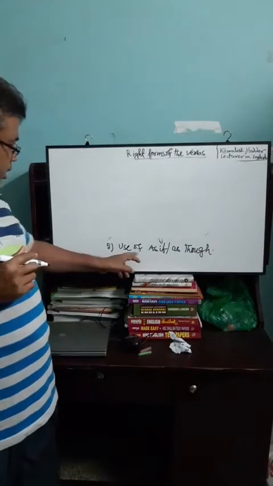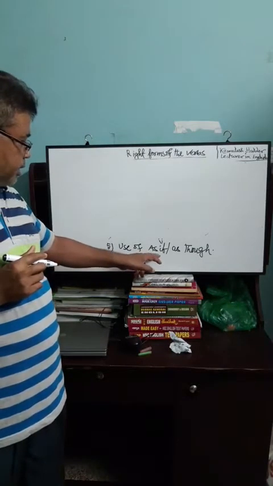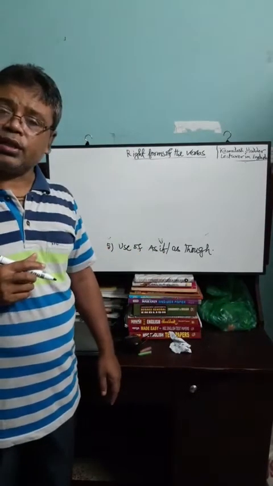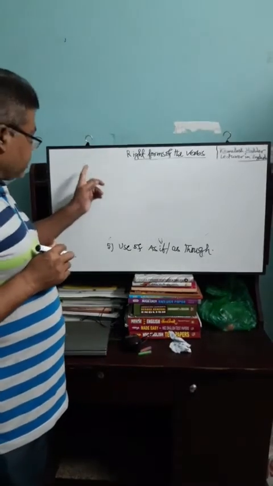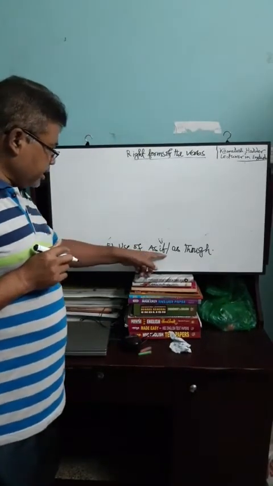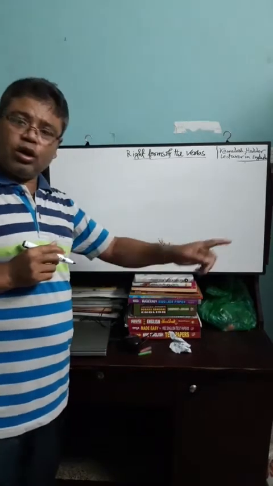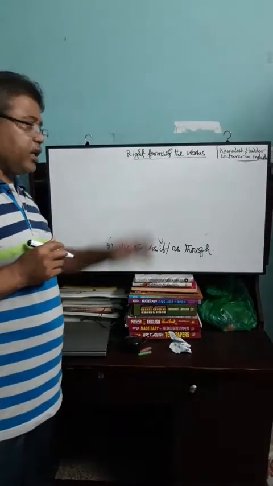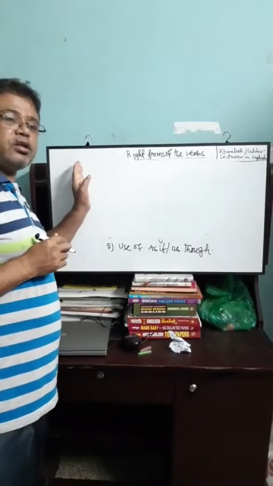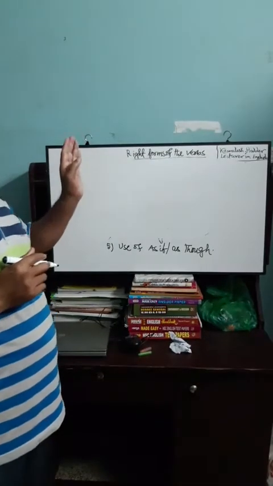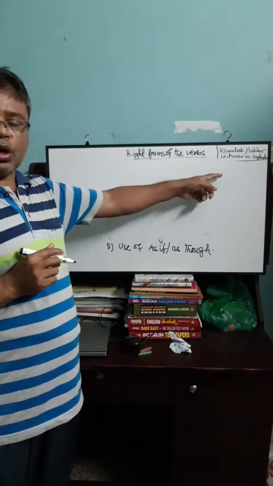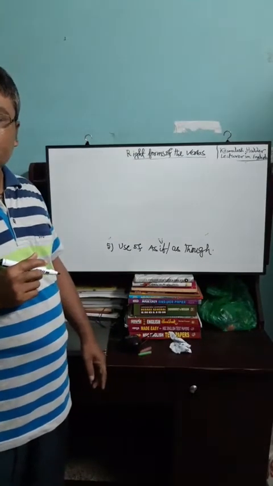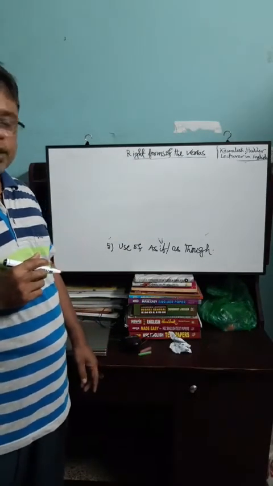Here, the use of as if and as though is the same. If there is as if or as though in any sentence, and if the first clause of the sentence is in present indefinite tense, the next clause will be in the past indefinite tense.